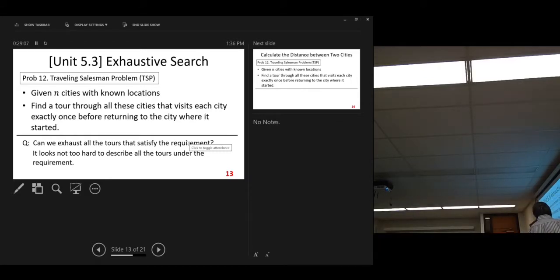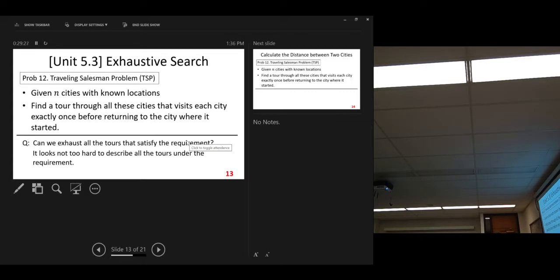All right. It looks not too hard to describe all the tours under the requirement. We need to describe all the tours. So we need to choose a mathematical representation. This time, mathematical representation is important.